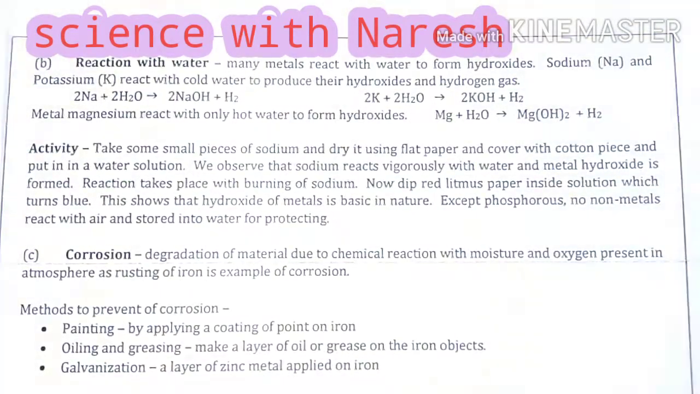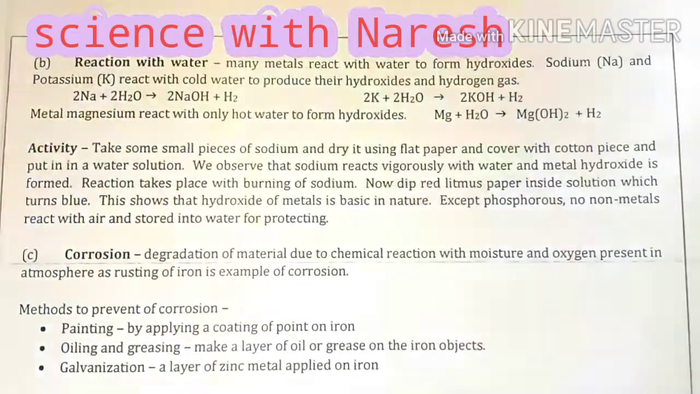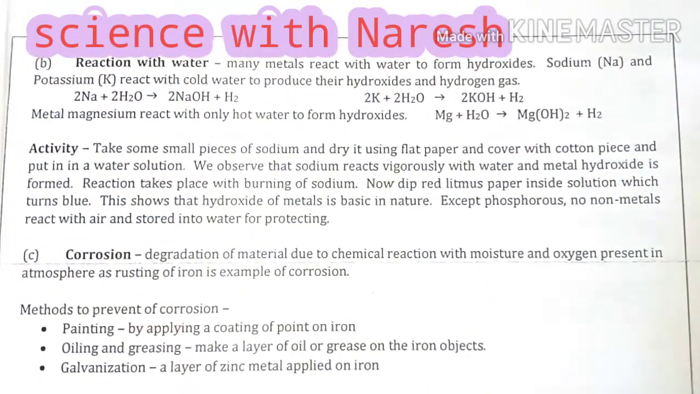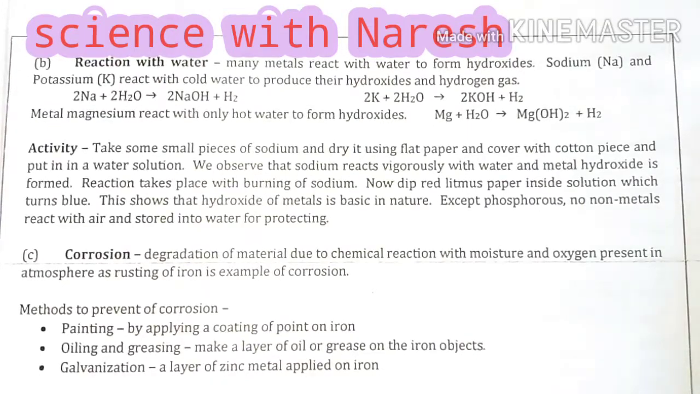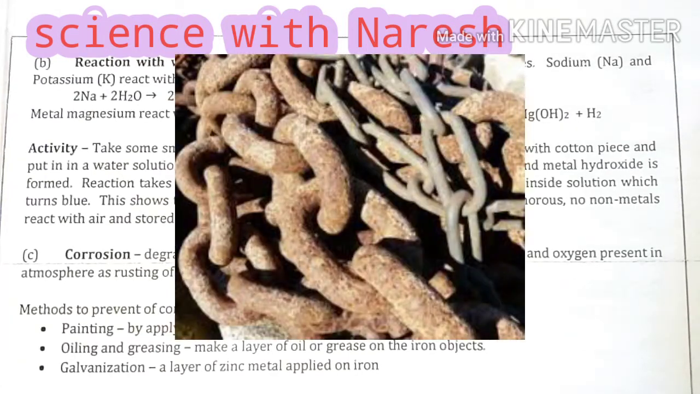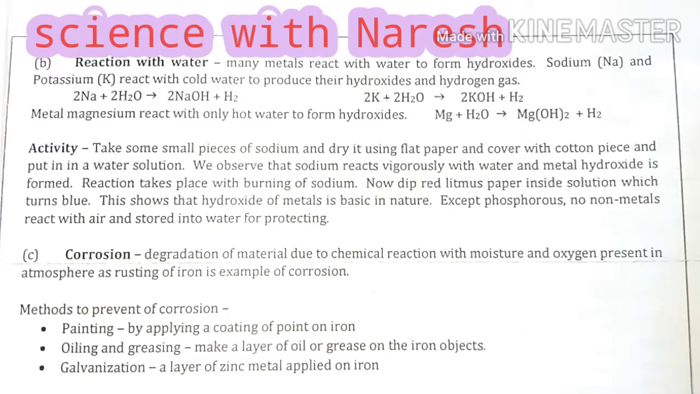Who wants to lose himself? No one. So that's why we need methods to prevent corrosion, meaning we need methods to prevent the metal from degradation. The commonly used methods are painting, meaning by applying a coating of paint on iron we protect the metal from rusting, we protect it from corrosion.